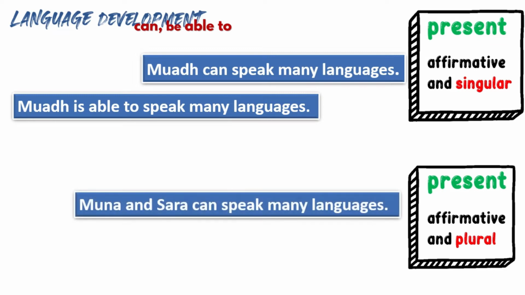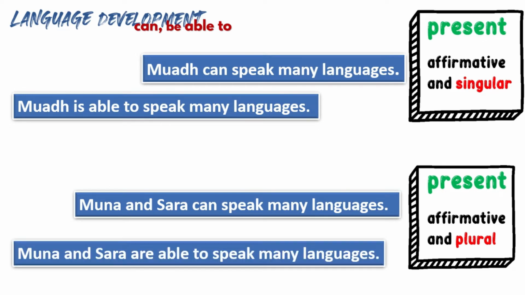We use it in the present for the affirmative and plural. Muna and Sarah, this is where the plural is, the subjects are plural. Muna and Sarah can speak many languages. We can also say Muna and Sarah are able to speak many languages.